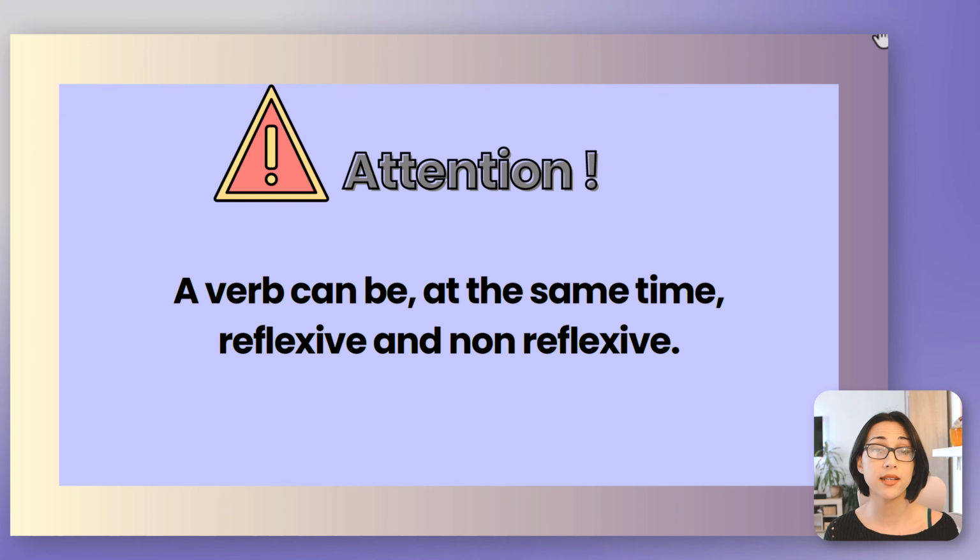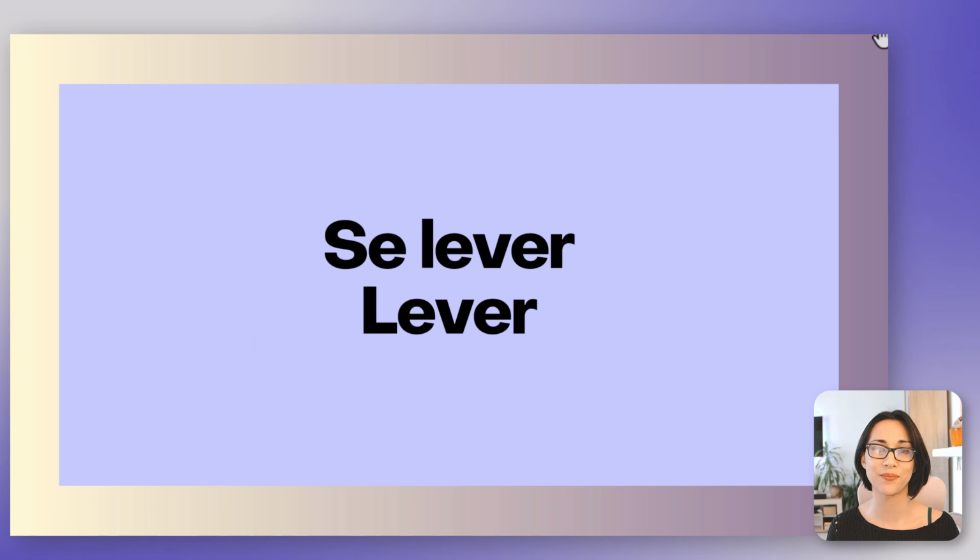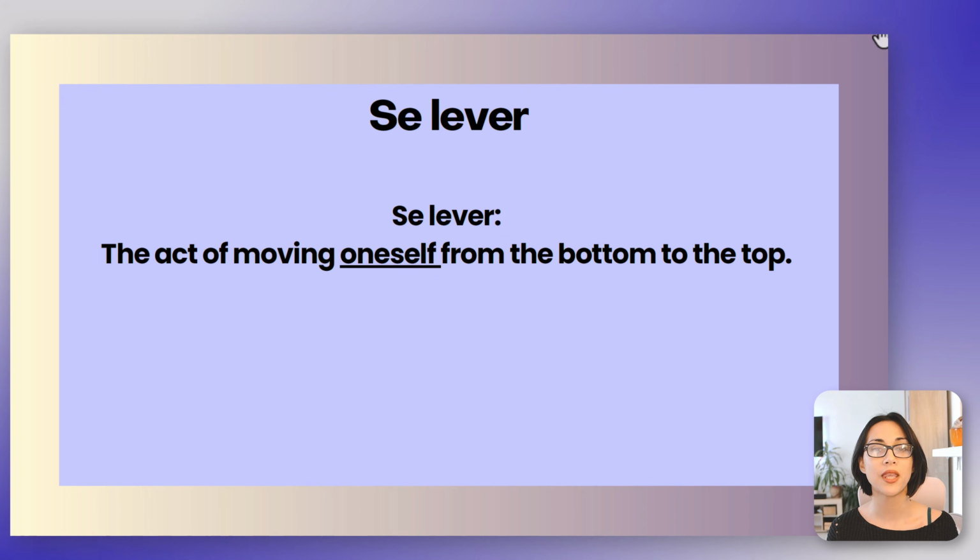So keep in mind that a verb can be at the same time a reflexive verb, and there's also a non-reflexive version of that verb. So if we were to think about it more logically, it would be the non-reflexive verb that has a reflexive version. Let's take a look at this. Se lever, which is the reflexive verb, and lever, just the non-reflexive form of lever, right?